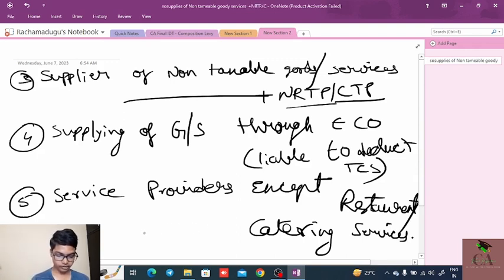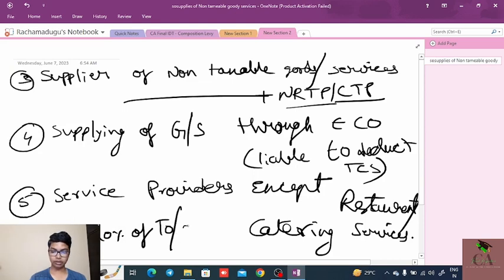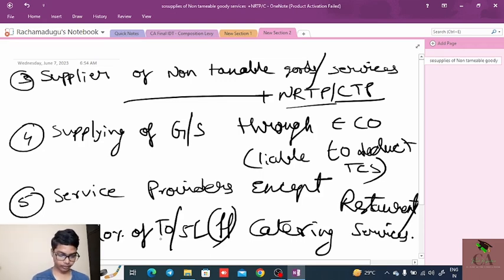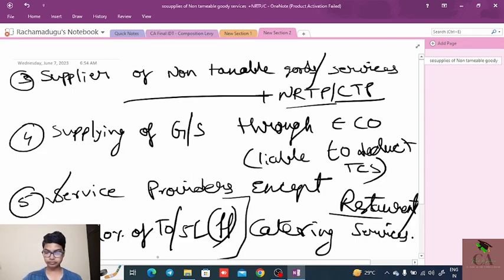Restaurant and catering services, even though they are providing those, are up to 10% of turnover or 5 lakhs, whichever is higher. Okay, that means service providers except the restaurant and catering services. Next, okay, we will discuss now.